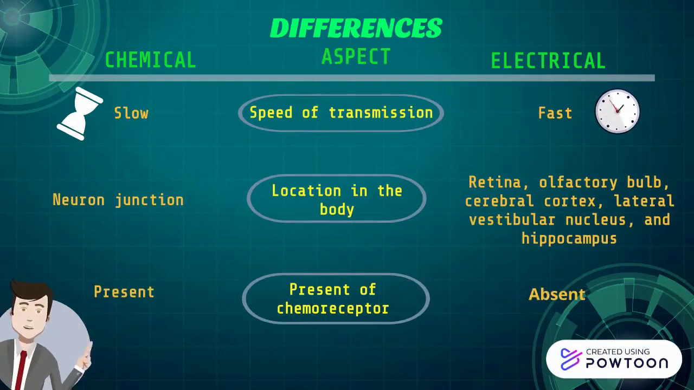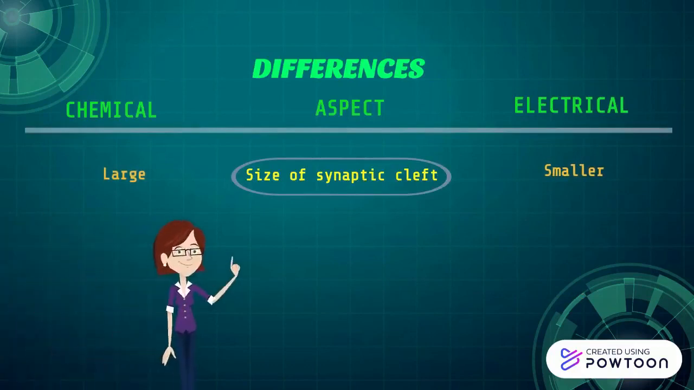Next aspect is presence of chemoreceptor. Chemoreceptor is present in chemical synapse but absent in electrical synapse. For the fourth aspect is size of synaptic cleft. Chemical synapses have larger synaptic cleft than electrical synapses.